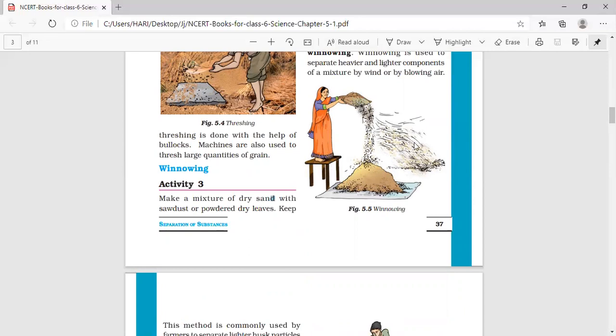Her husk particles are lighter in weight, so they will be moving away from the place where she is standing. See, here they will be getting collected, and the grains, as they are heavier, will be falling down separately, and a heap of the grains will be forming here, and the husk particles will be falling here. So both the husk and grain can be separated by winnowing. Okay.